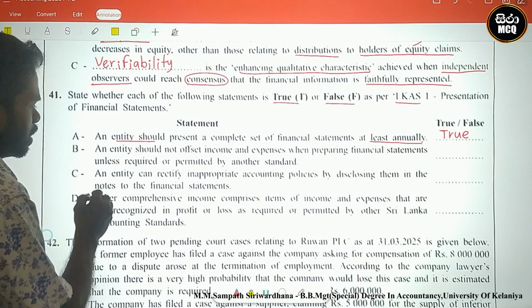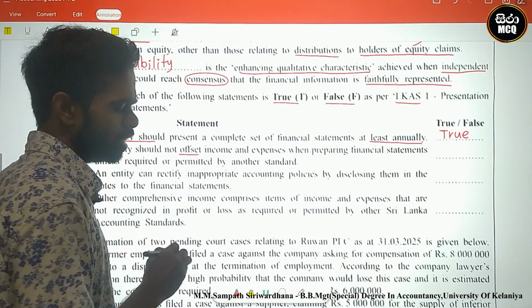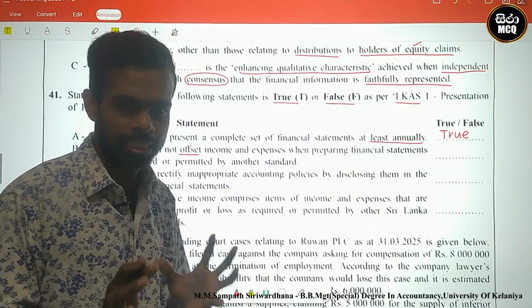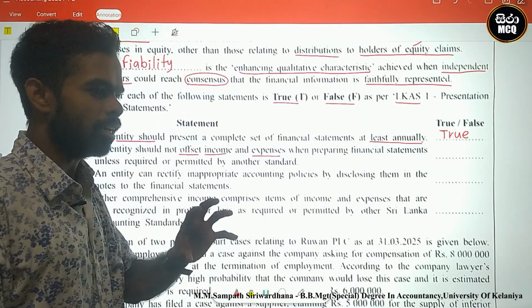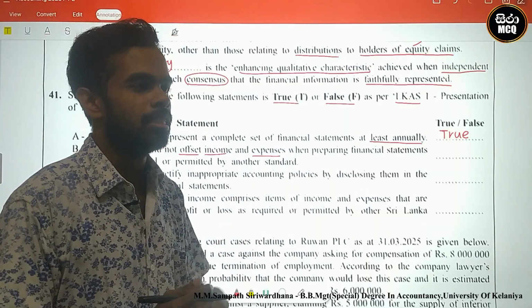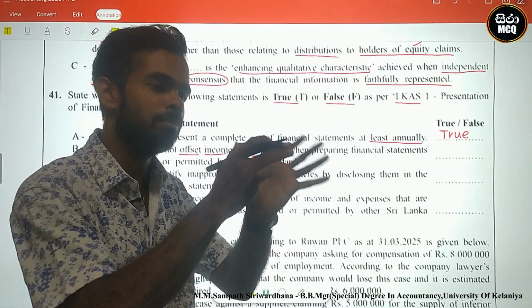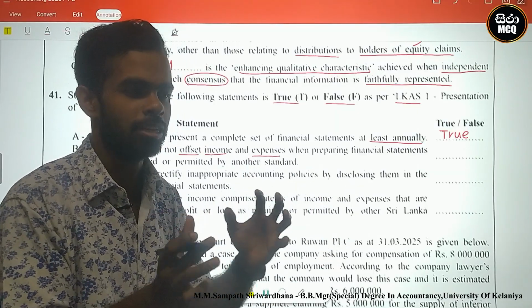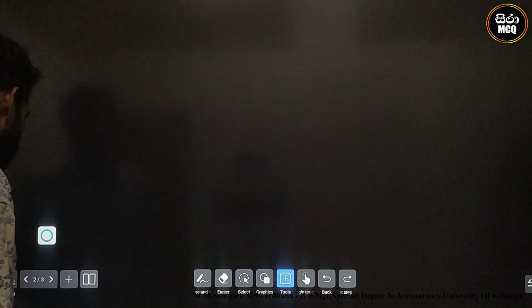Okay. Next one. An entity should not offset. Offset means cut it, cancel it. Income and expenses. Income to expense, can we set off this? Look here. The donation income received and donation expense paid. This is the income and expense. We can cut it. Okay. Then the example.